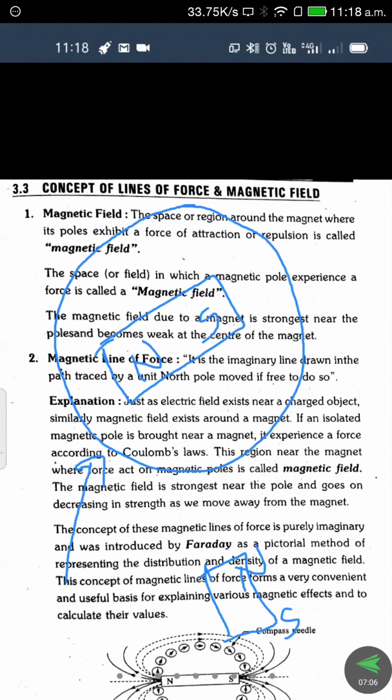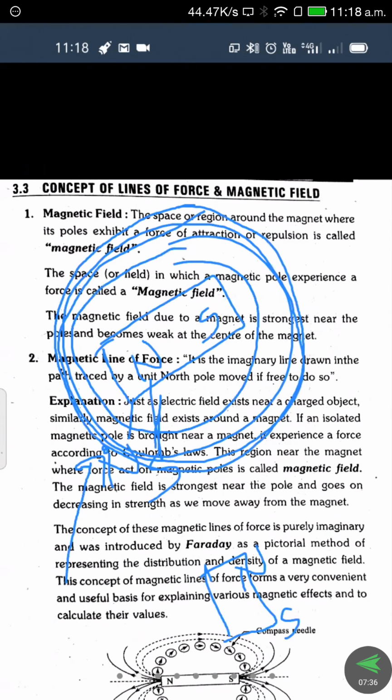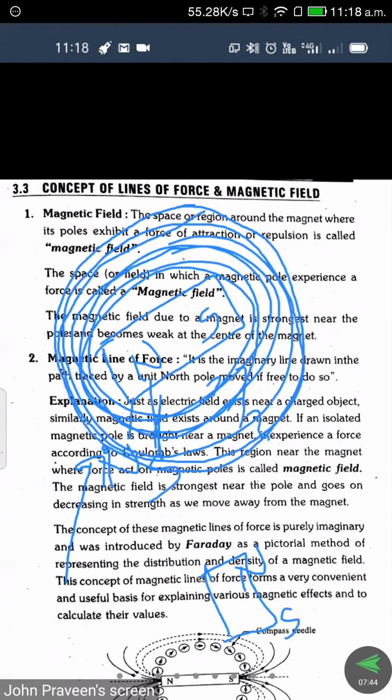After this point, when the circumference is reached, if it is the north pole, a repulsion force will exist between those two. If you place the south pole here, an attraction force will exist between them. So only within the range of that circumference will the attraction or repulsion forces exist. That is what we call a field. There are several lines, infinite in number. They do not overlap each other; they are parallel. That is what we call a magnetic field.